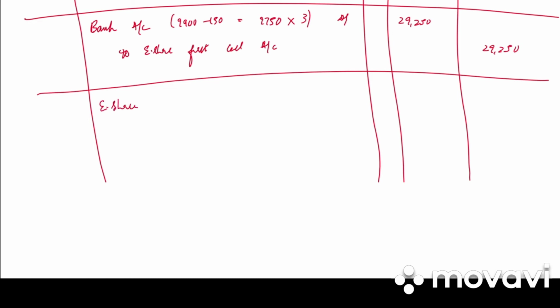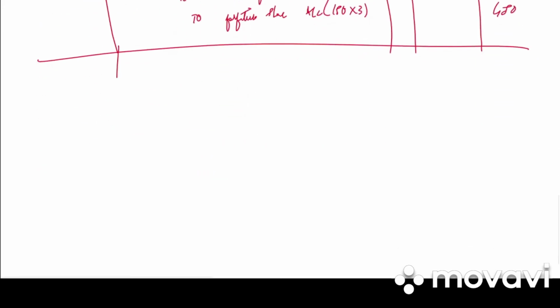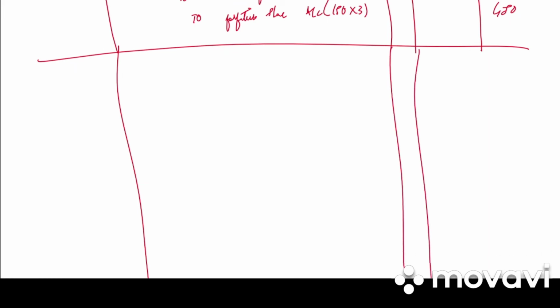Next, forfeiture entry: equity share capital account debited to equity share first call account, to forfeiture shares account. So 150 received on allotment and application is 450. 150 into 3, first call is due, 450. Total share capital is 900. Write the narration. 150 shares forfeited due to non-payment of first call money.